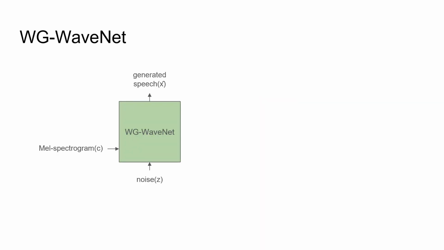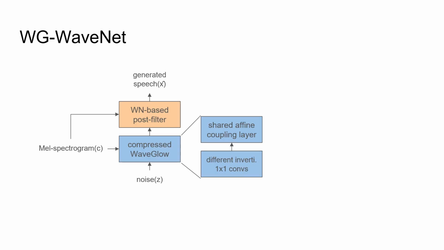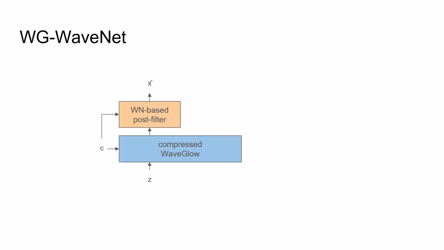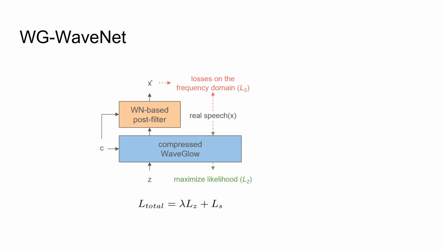We have introduced WG-WaveNet and the two components in it. During training, the loss LS is calculated using the generated X-hat and real speech X, and the loss LZ is calculated by maximizing the likelihood of the real speech X. The final loss function, L-total, is the combination of LZ and LS.